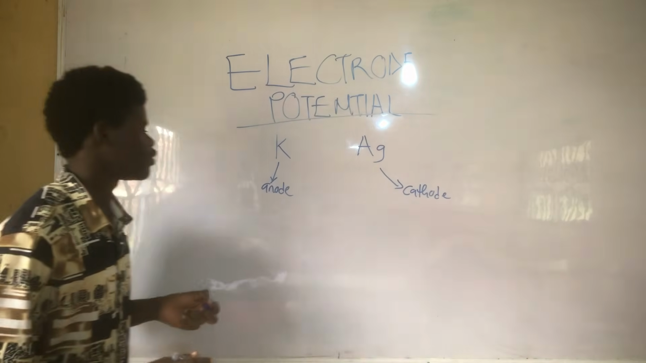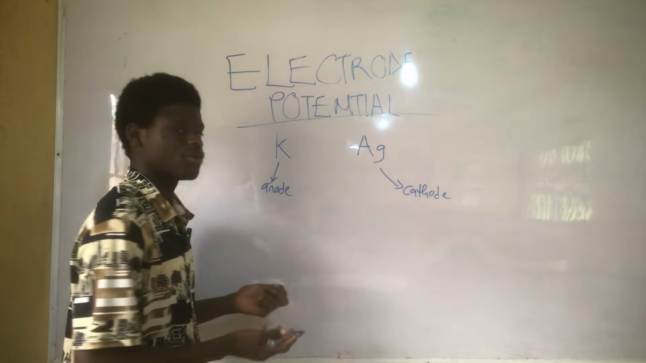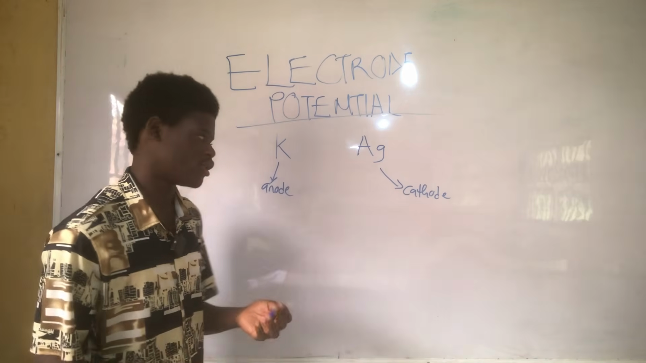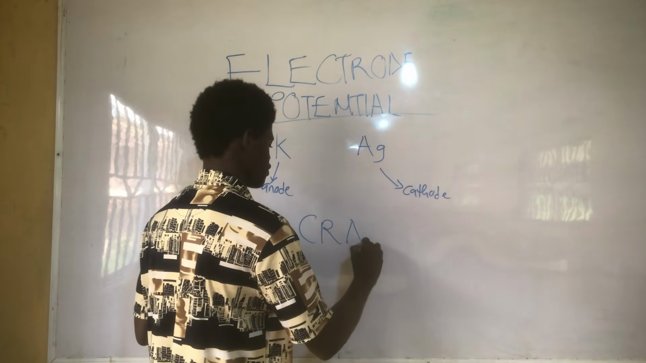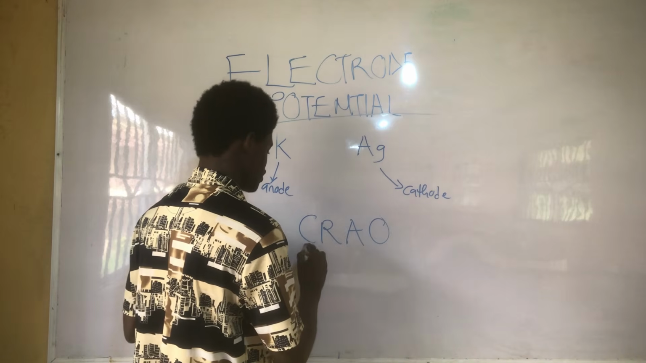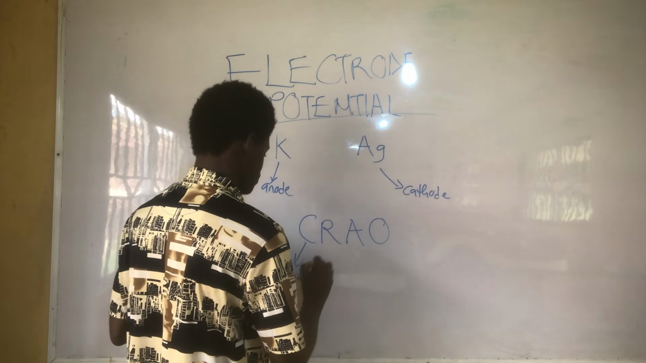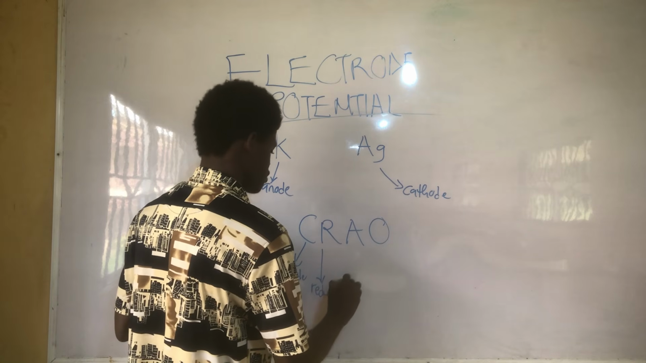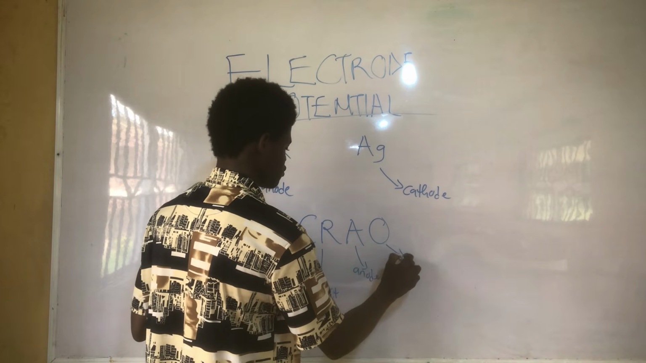We should also not forget that in an electrochemical cell, reduction occurs at the cathode while oxidation occurs at the anode. You can use this mnemonic. So in an electrochemical cell, reduction occurs at the cathode, while at the anode oxidation occurs.